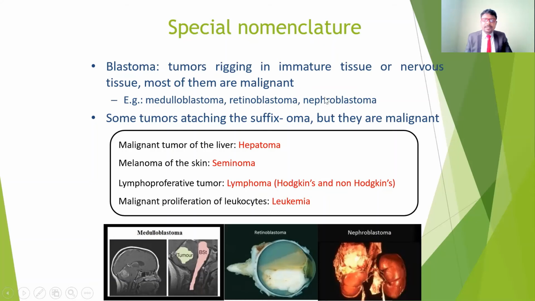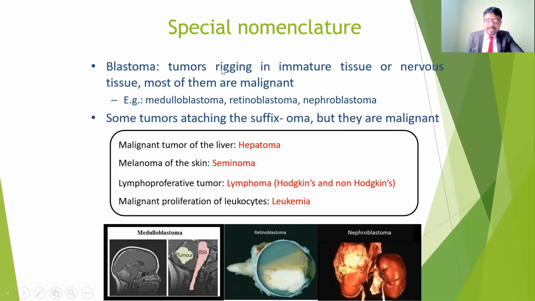Medulloblastoma means it is related to the nervous system. In retinoblastoma, the eye is involved, and also nephroblastoma. Nephro means it is related to the kidney. So these are all related to cancerous cells, and also the brain. These blastomas arise in immature tissue, and they are most often malignant, in the retina, the nephron and also the brain, as in medulloblastoma.